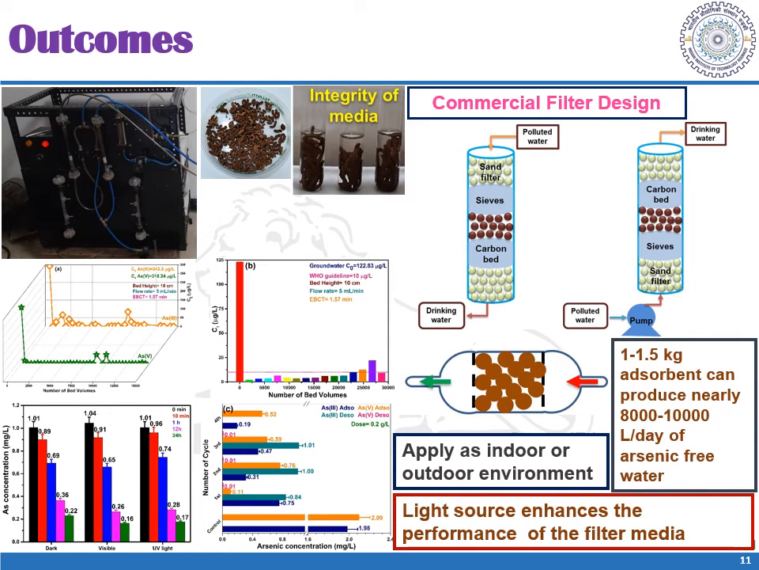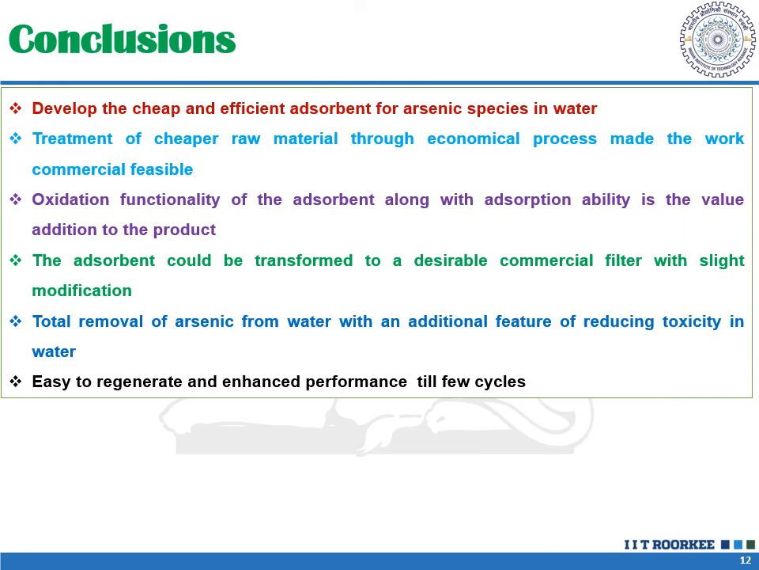And we have observed that nearly 10,000 liters of arsenic water can be treated by a single unit containing an adsorbent of nearly 1.5 kg. So based on that, we have concluded that we have developed an economical and efficient adsorbent with an economical process. A single adsorbent can have a dual functionality, oxidation and adsorption as well, and the performance can be enhanced if we place it in an environment of different light sources.